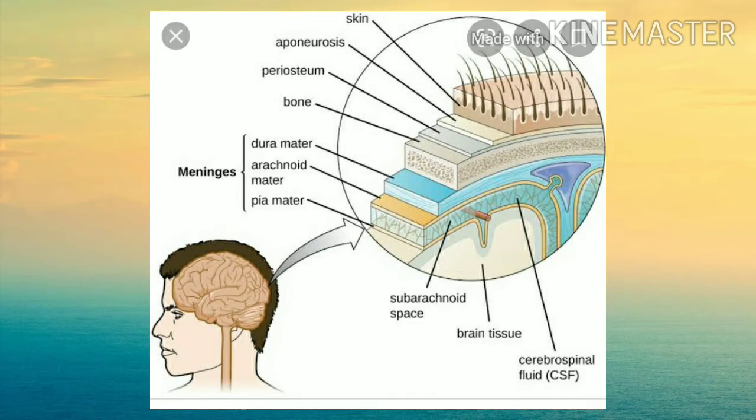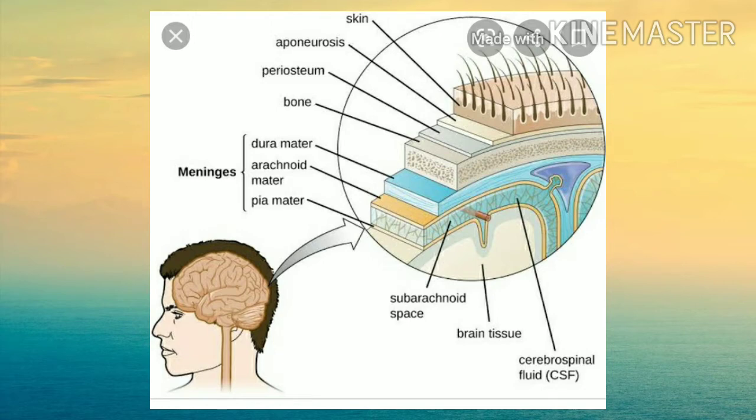This cerebrospinal fluid is an extracellular alkaline fluid with a specific gravity of 1.005. It is located in the subarachnoid space, the ventricles of the brain and the central canal of the spinal cord, with a quantity of 100 to 120 cc.